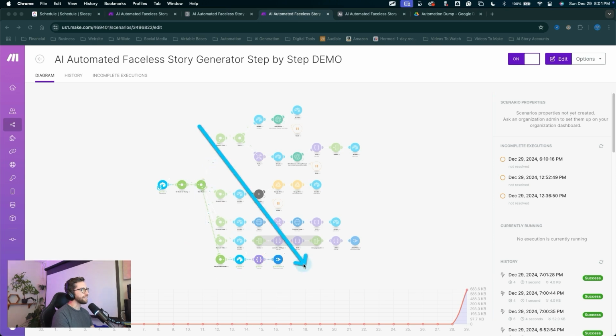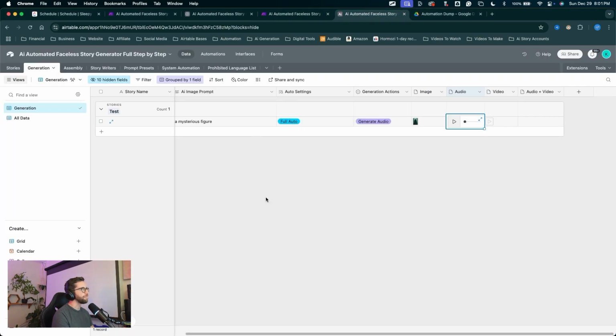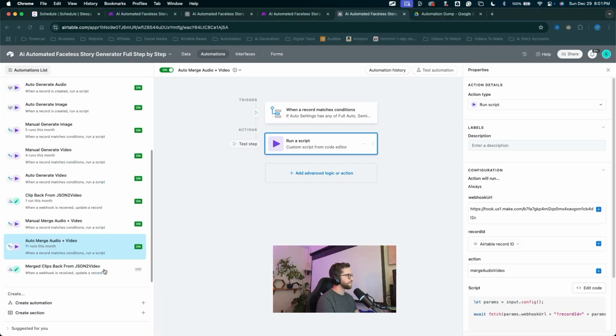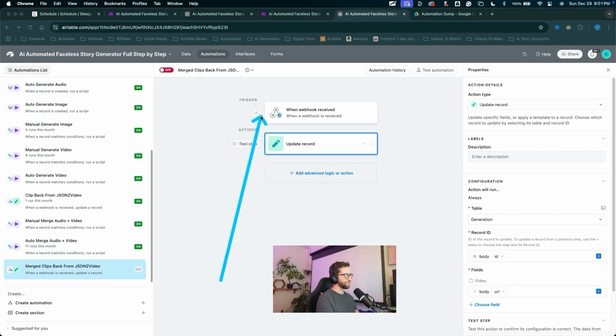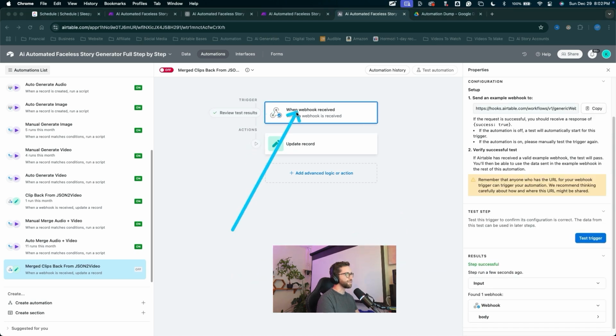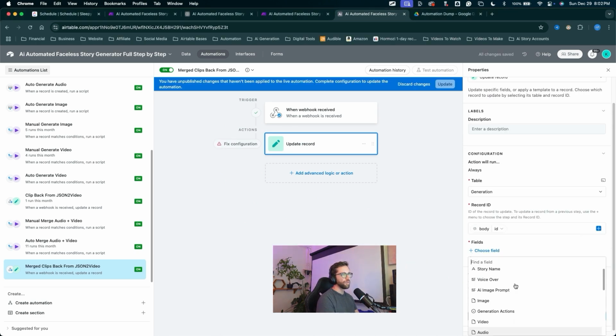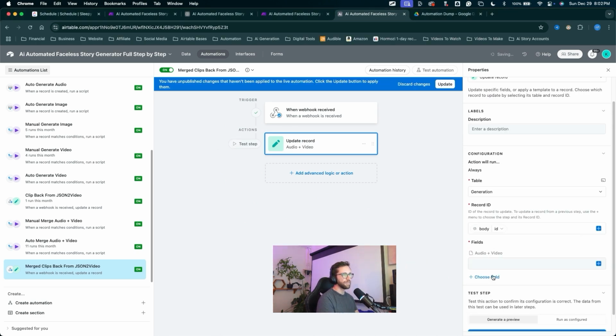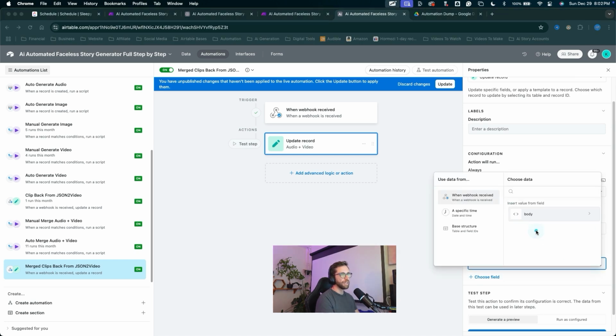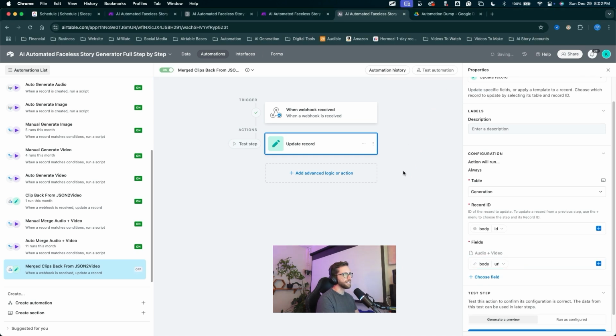Now that the data has gone through our last chain, we could jump back into the Airtable automations, come down to the merge clips back from JSON to video, and we can see it has received that webhook. If we click on the trigger module here, we can see everything was successful. We can go ahead and flip on the automation and update that record. So we need to switch up the field in here, trash the video field, choose the field. We're going to update the audio plus video. Click the plus in the webhook. In the body, I'm going to scroll down and choose the URL. Let's update to save our progress.